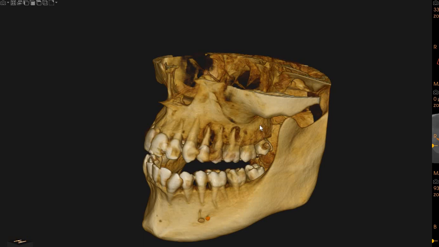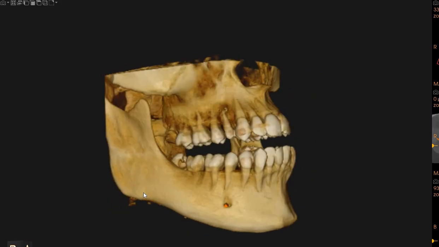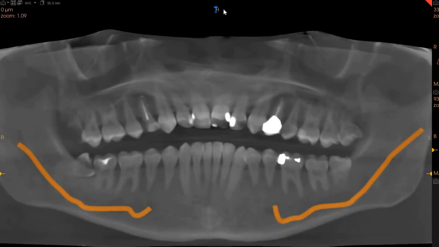Here is the CBCT of the patient that you had requested. The area of interest is the upper right and left wisdom teeth for evaluation. As you can see on the panoramic view here, we've got a BDR in the upper right tooth and we've got a mesioangular impaction in the lower right wisdom tooth.